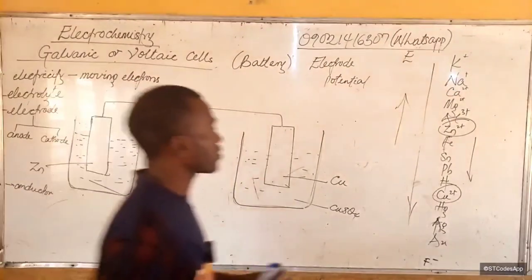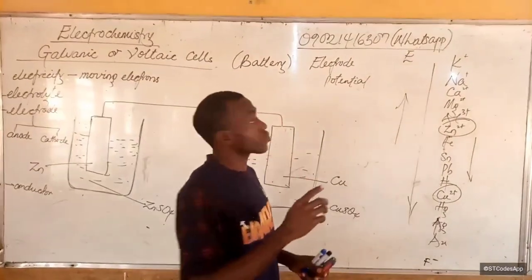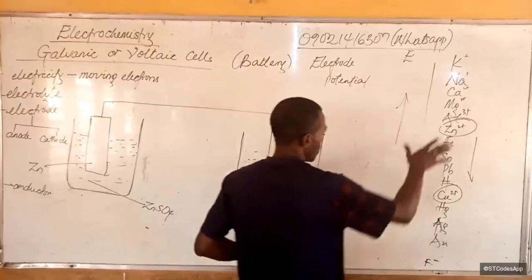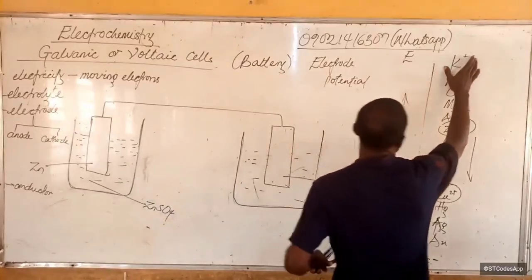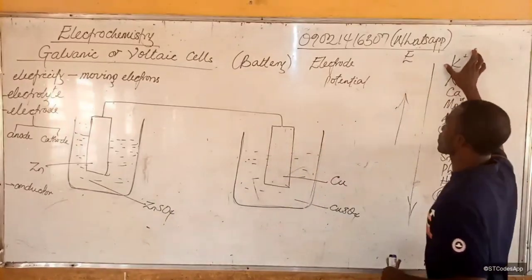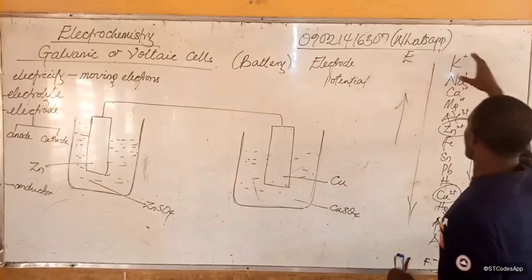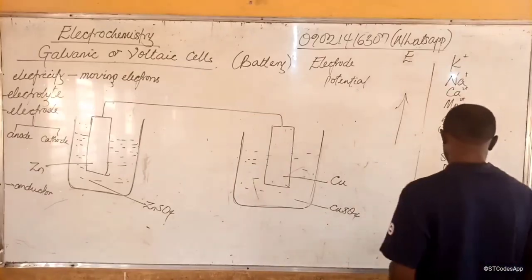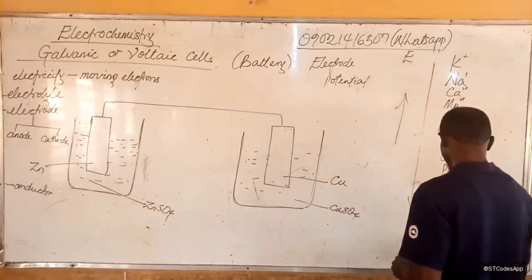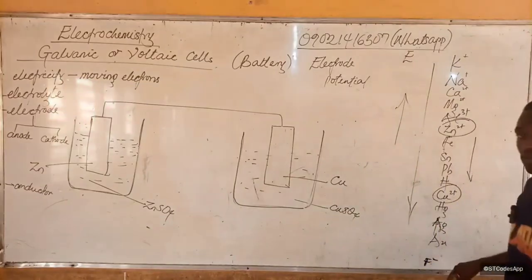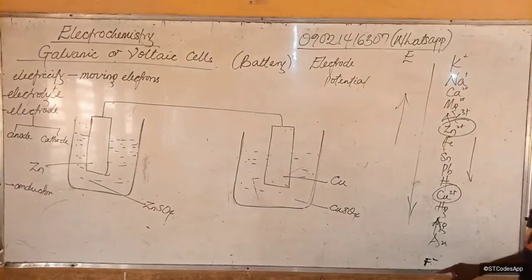Sorry, the video was interrupted because the mic stopped working. So I said that potassium has the highest electrode potential. And as we go down the series, we are going to encounter fluorine, which will be the most electronegative element, but has the least electrode potential.